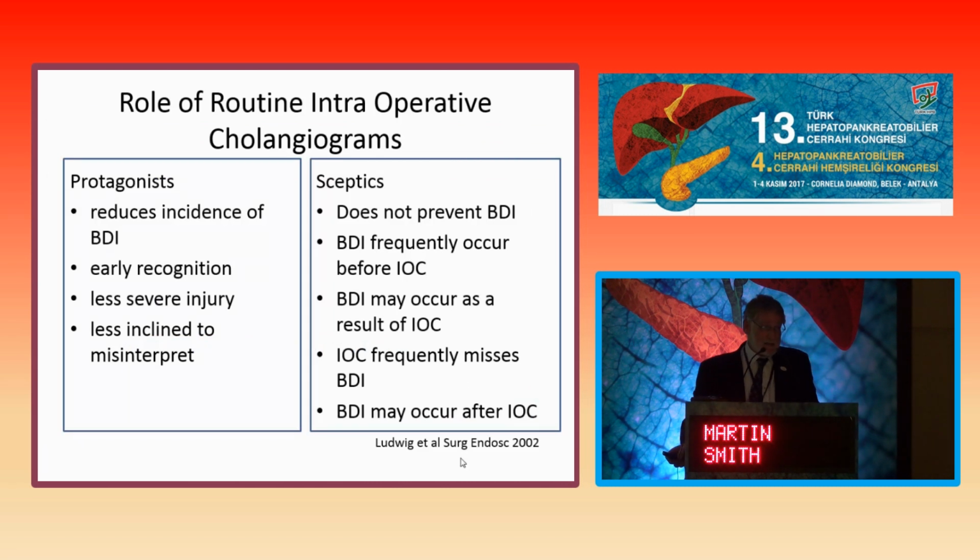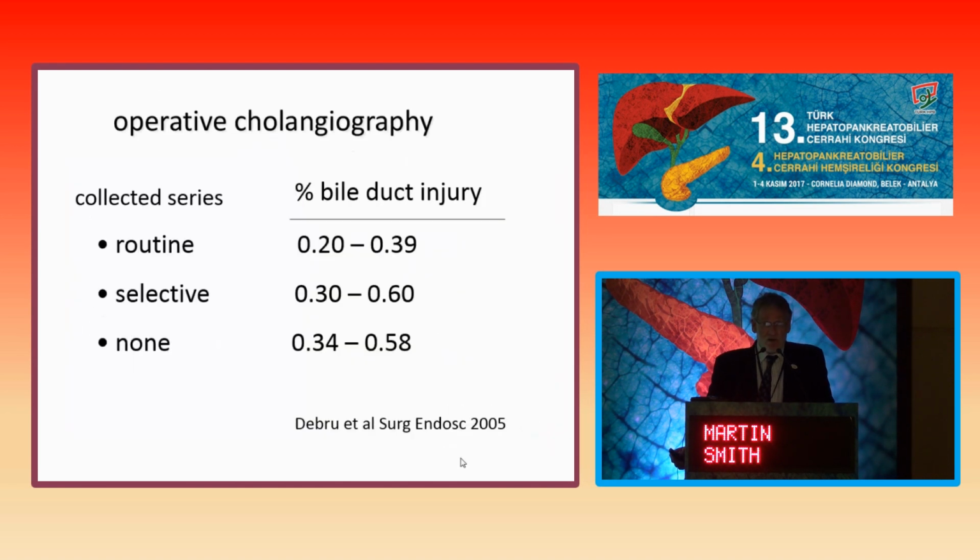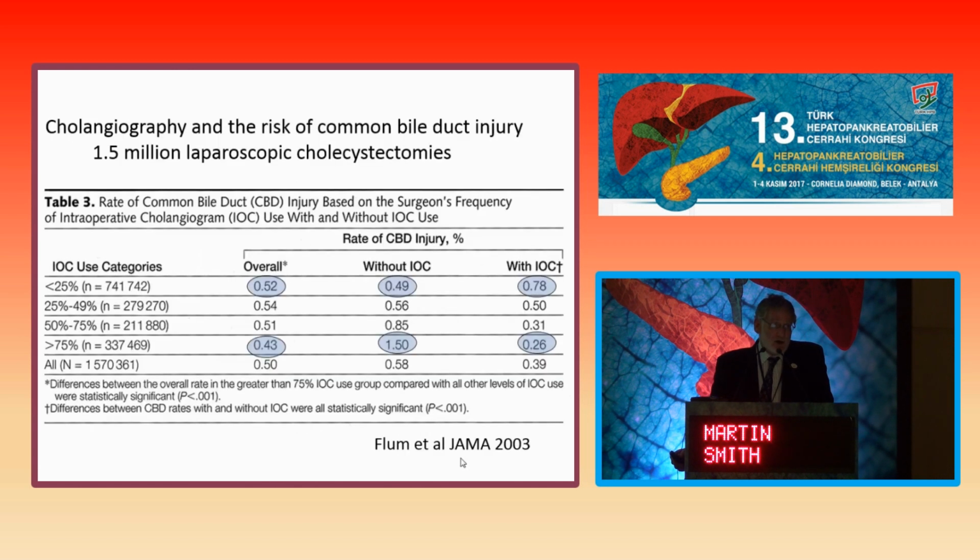Now, I don't want to go into the whole discussion about routine intraoperative cholangiography. There are those that are for it, who believe it does reduce the incidence, that earlier recognition is possible, the injury may be less severe, and if you do it routinely, you're less inclined to misinterpret the cholangiogram. But others who are skeptical say that it doesn't prevent the injury. It occurs sometimes before you've done the cholangiogram, or it may occur after, and in fact, if you can't read it, you may miss it. So the evidence is quite old, but here's a study that talks about routine versus selective, and it suggests that routine has lower bile duct injuries.